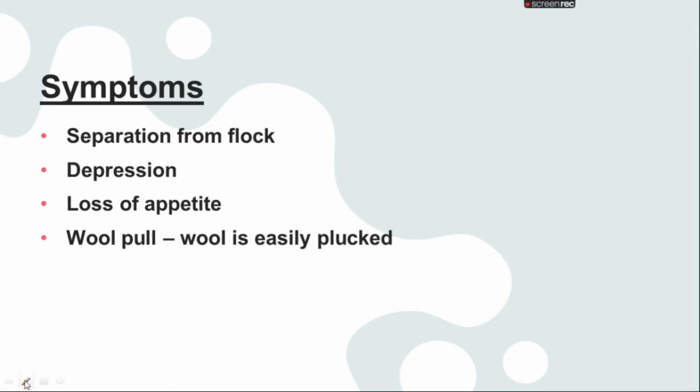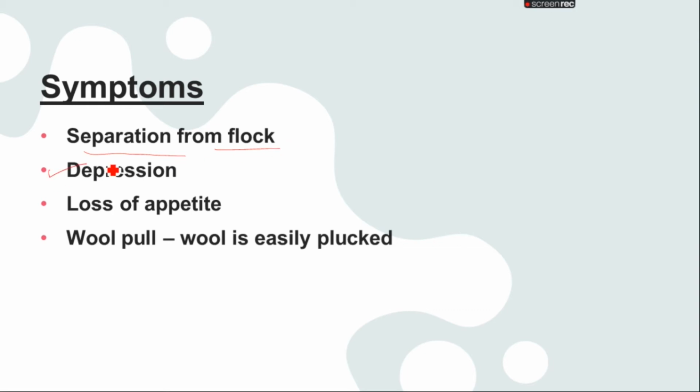If we see that the animal is having pregnancy toxemia, what signs will they show? They will be separated from the flock. When the animals are living peacefully, happily with their partners, with their neighbors, a farmer or owner will see that the animals are separated from their flock. So this is also a sign that the animal is having a disturbance in the body. Then you have to move forward to diagnosis, and when you diagnose it, you will find that the animal has a low glucose level and the blood has a higher amount of ketone bodies, and that indicates that the animal is having pregnancy toxemia.